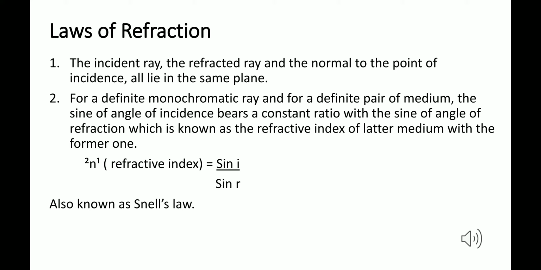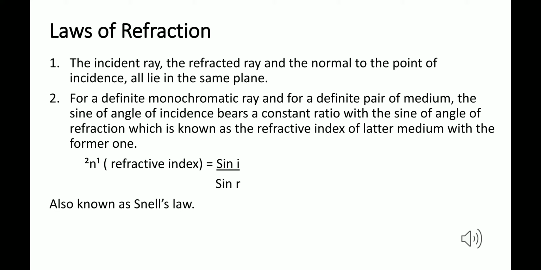Now the second one. For a definite monochromatic light ray and for a definite pair of media, the sine of the angle of incidence bears a constant ratio with the sine of the angle of refraction, which is known as the refractive index of the latter medium with respect to the former one. Now, what is this definition saying?